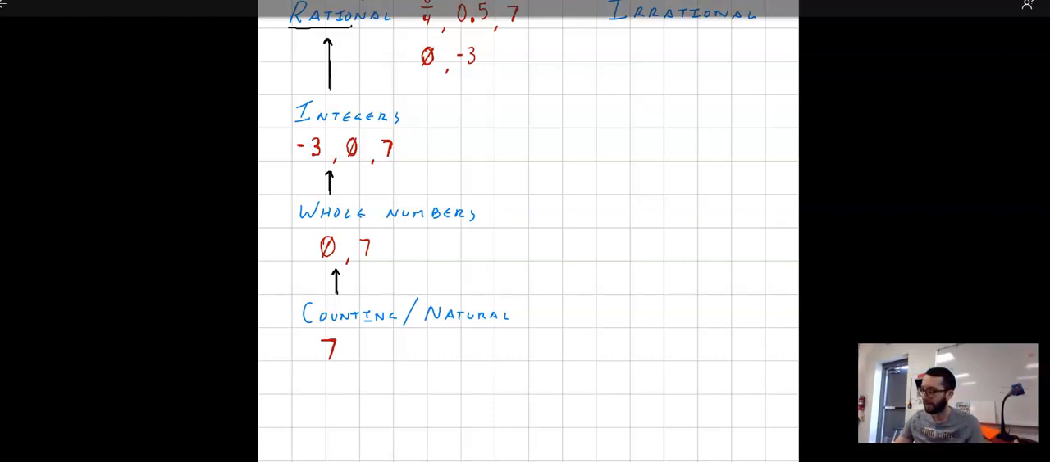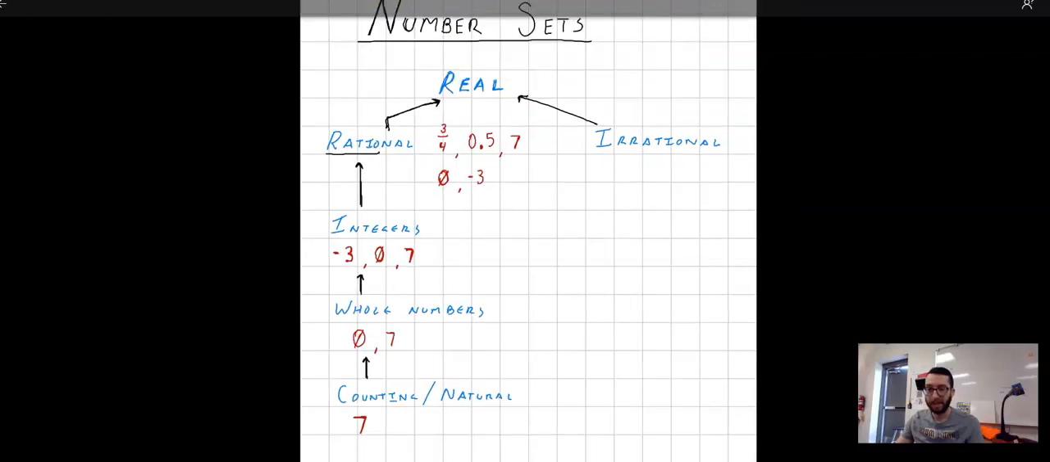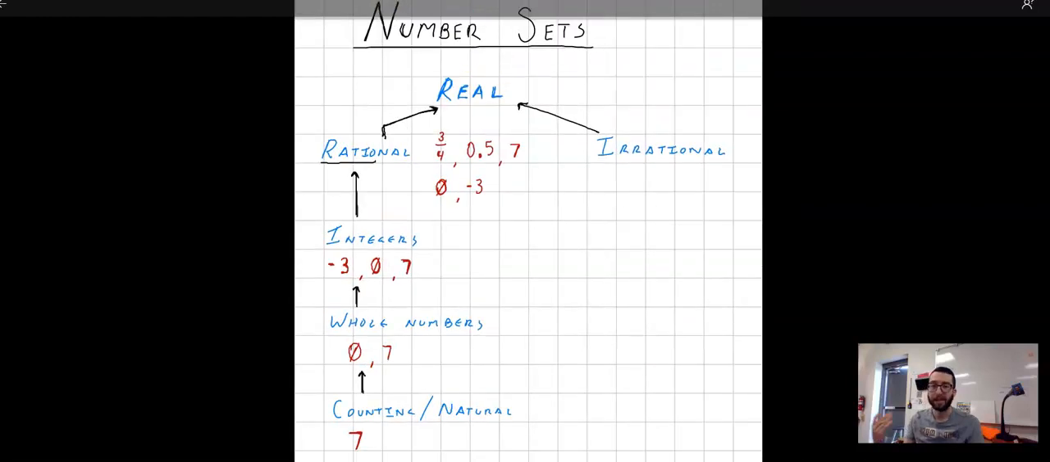And so here are your number sets, and you'll see again, everything falls under this category of rational numbers, and then it gets more specific as you go down.